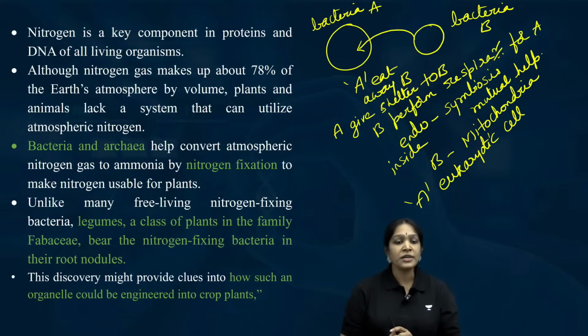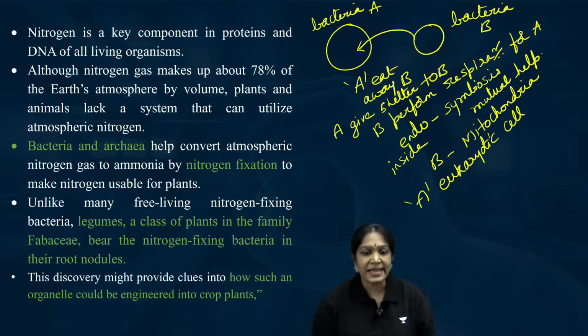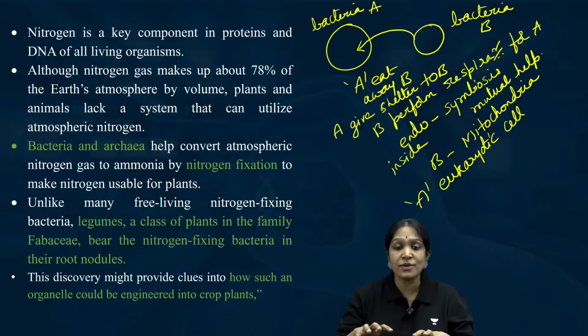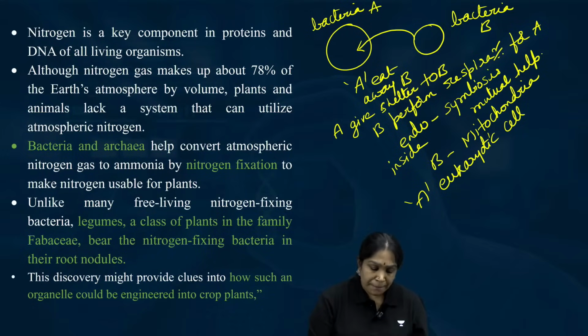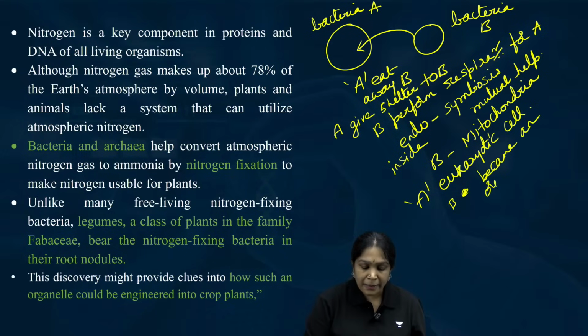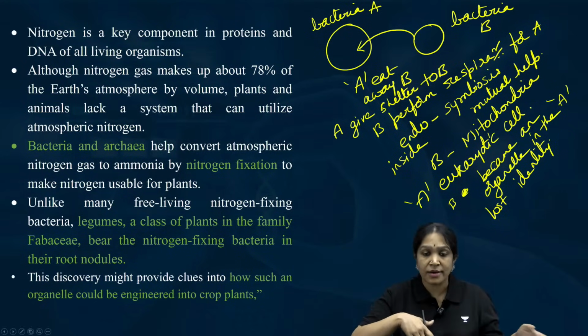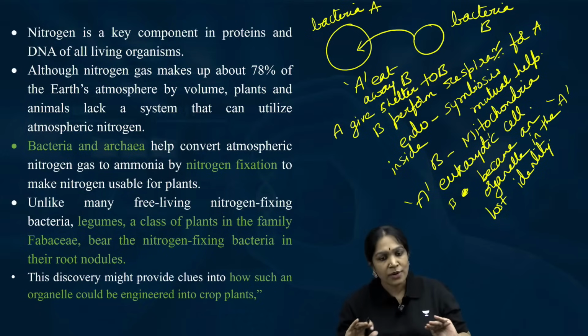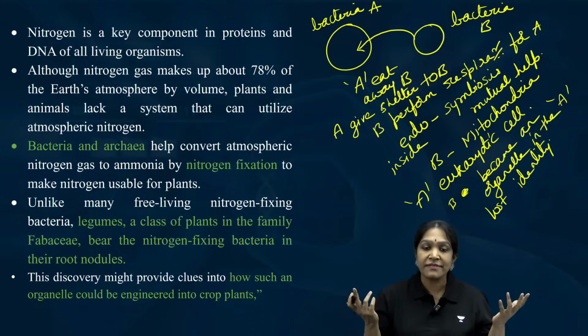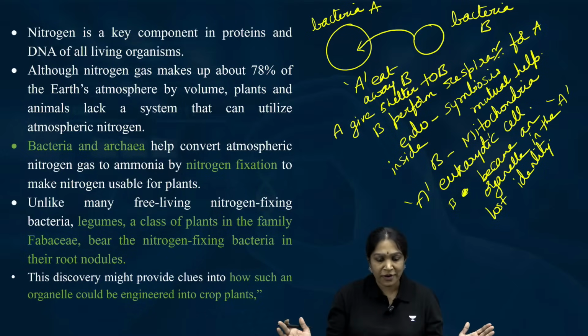Is it clear? Not multicellular. Mandeep, it is not multicellular, it is unicellular only. Why? Because B became an organelle in A. Did you understand? It lost its identity. It is not like another cell anymore. It became an organelle in A. Is it clear? So, this is not multicellular. It is unicellular only, but eukaryotic, a cell with organelles. Yes, clear for all of you?